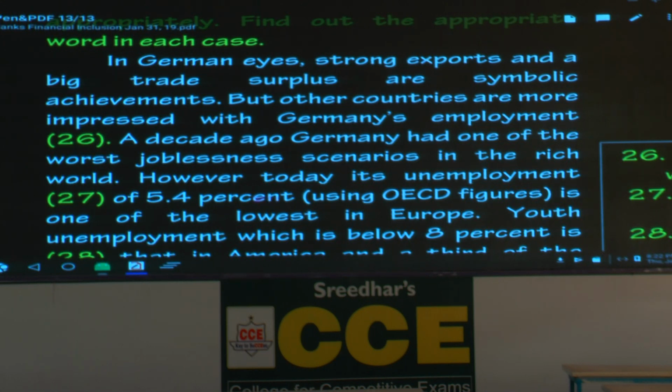I'll read all the sentences. In German eyes, strong exports and a big trade surplus are symbolic achievements. Symbolic, please underline the expression, symbolic achievements. What is the meaning of the word surplus? Excess. Please write the meaning, excess.